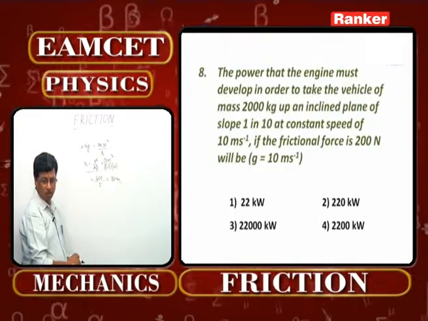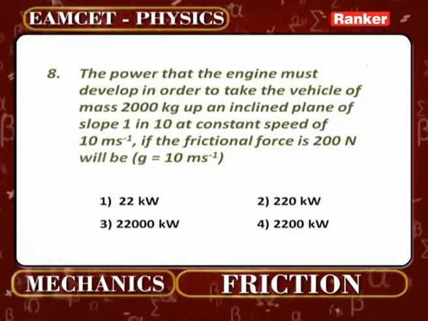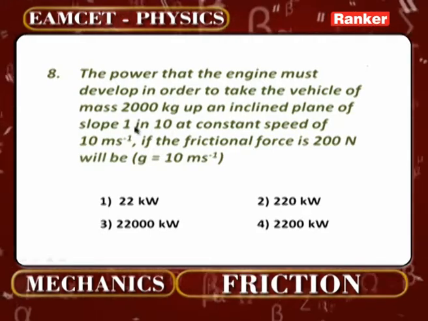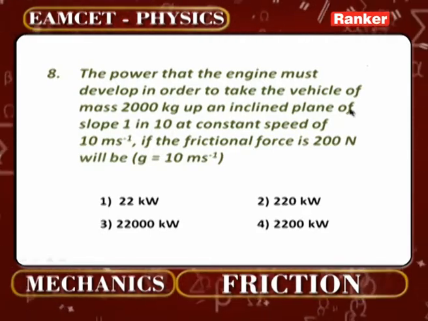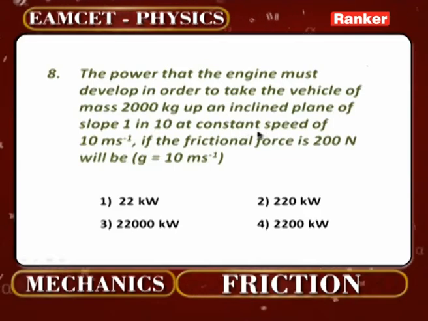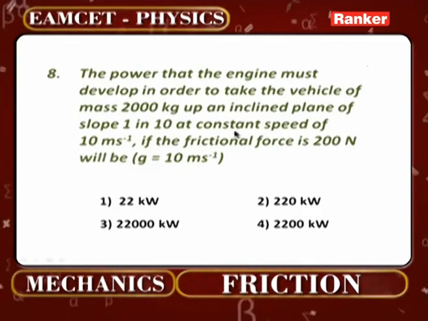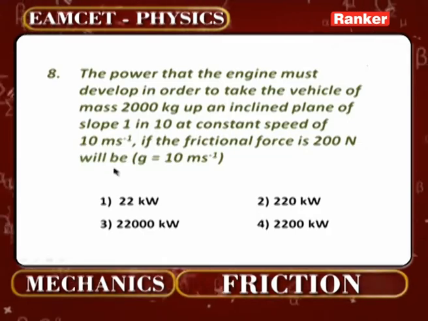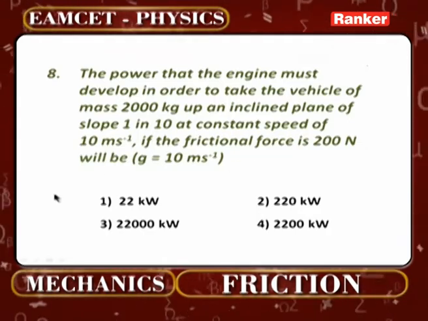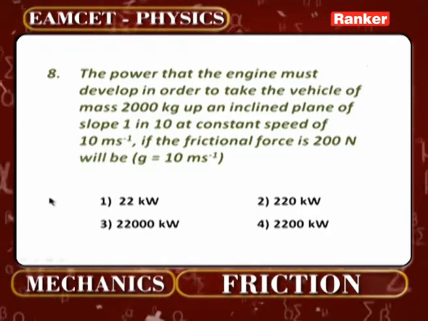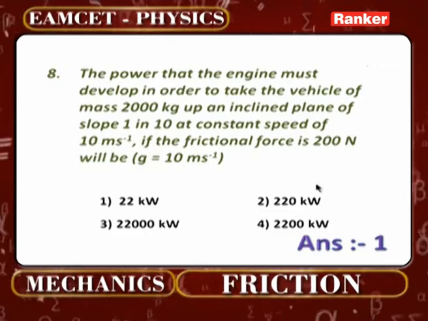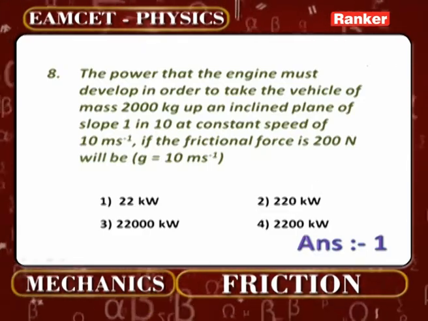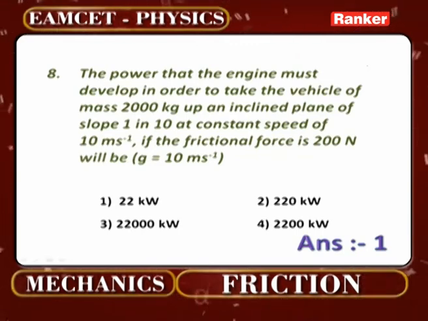Now come to the next number here. The power that the engine must develop in order to take the vehicle of mass 2000 kg up an inclined plane of slope 1 in 10 at a constant speed of 10 meter per second, if the frictional force is 200 Newton, will be. Underline the concept here carefully. Up an inclined plane, the body is not sliding down, it is now going up. That is the concept we need to remember. And that too, it is an inclined plane, you should understand.